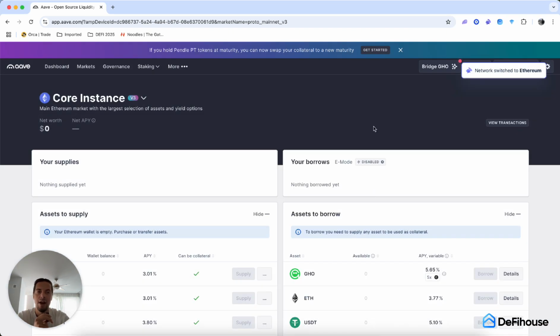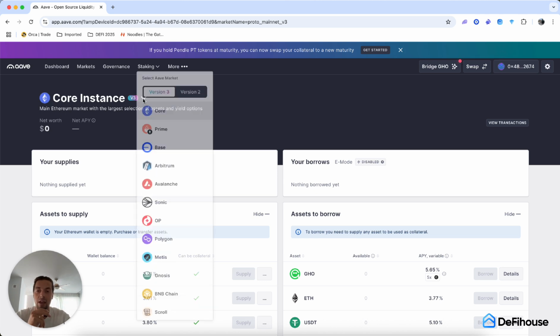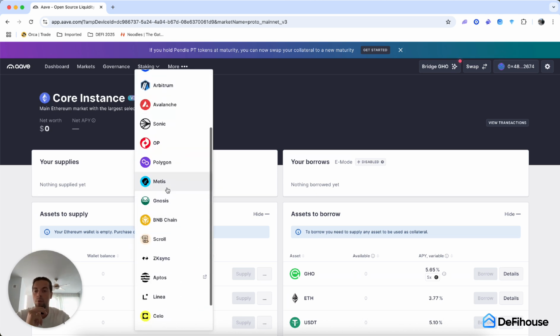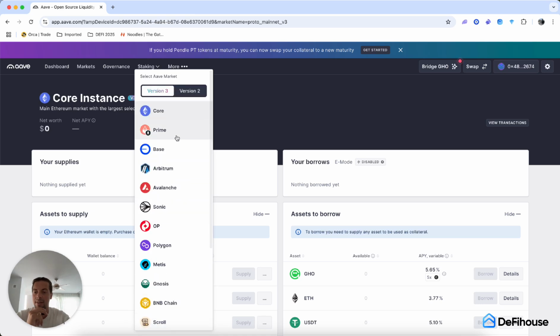Now, Aave itself supports multiple chains, so to speak. For example, if you click on this mini arrow right here, you are able to choose between all of the chains that Aave supports. And keep in mind that all of these are basically Ethereum layer 2s.